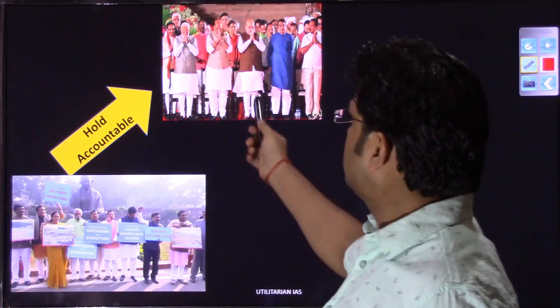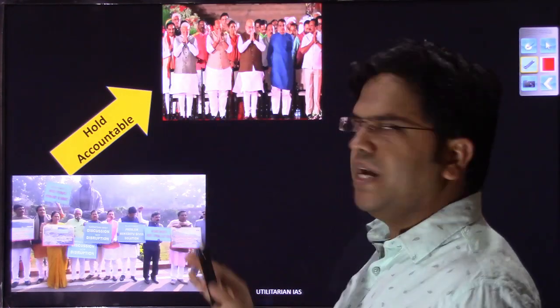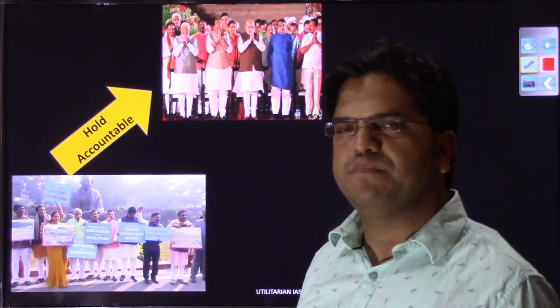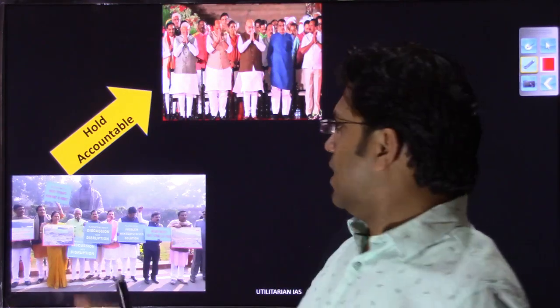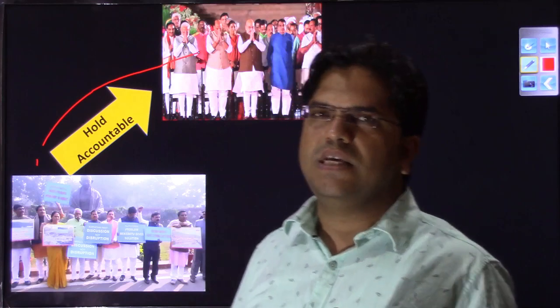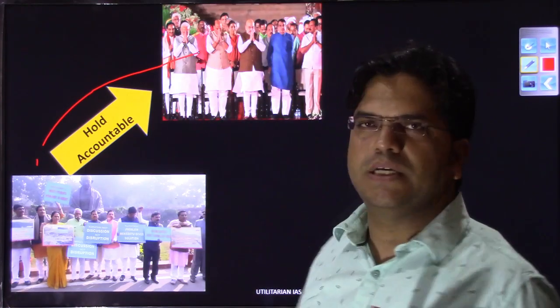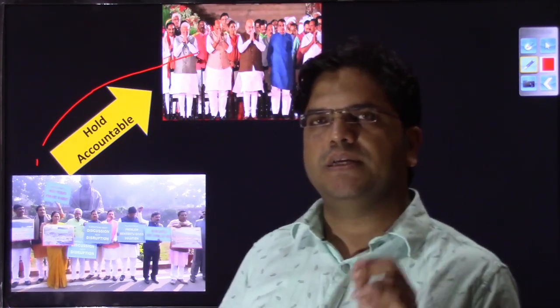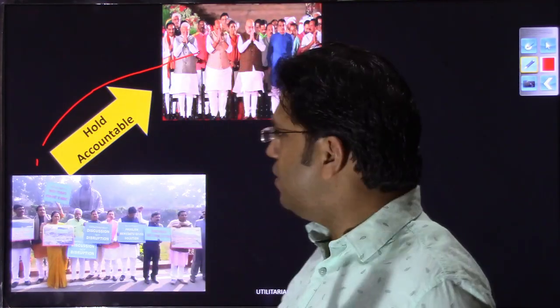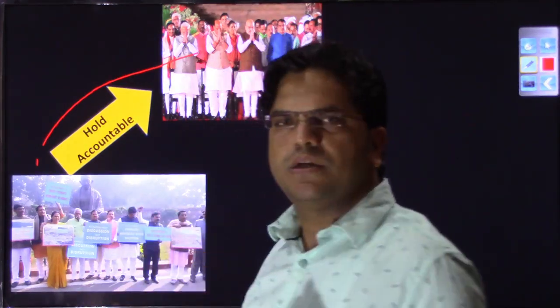So suppose 4,000 crore had been allotted for implementation of any scheme. Now, is that 4,000 crore being utilized in the way that was intended, or that was designed according to the law, or not? This is the job of the legislature: whether the scheme being implemented by the executive is being implemented in the manner intended by the law or not, right?